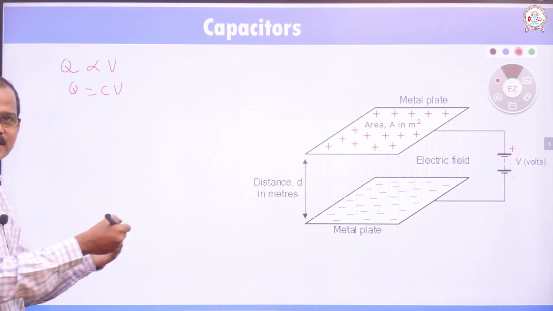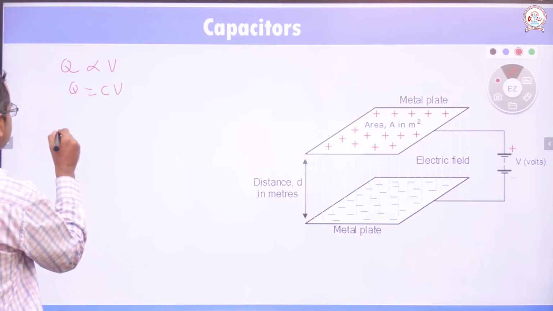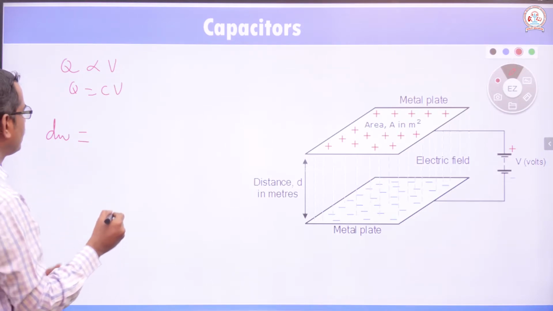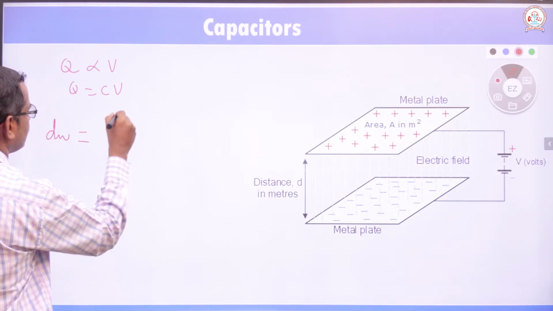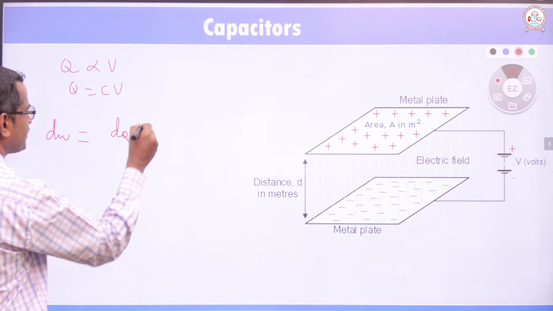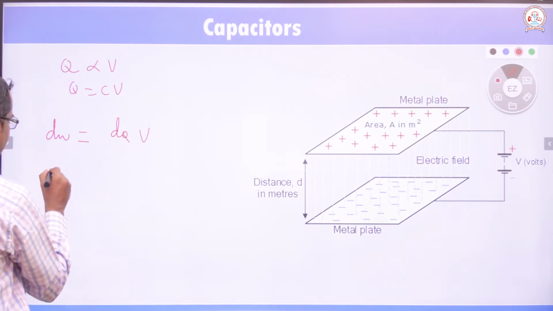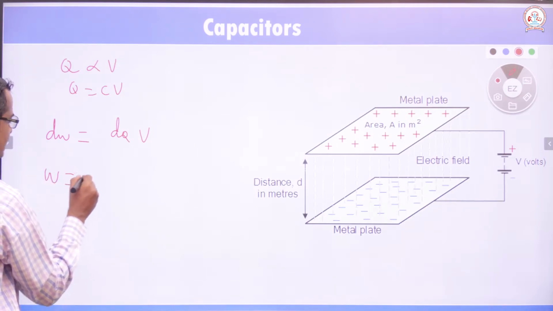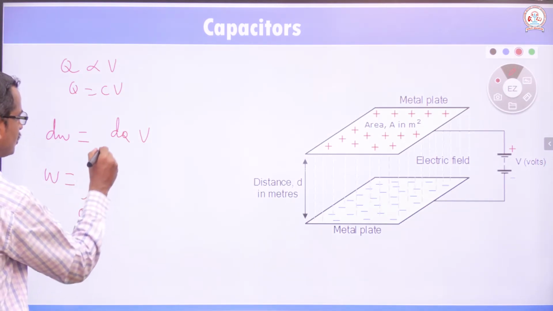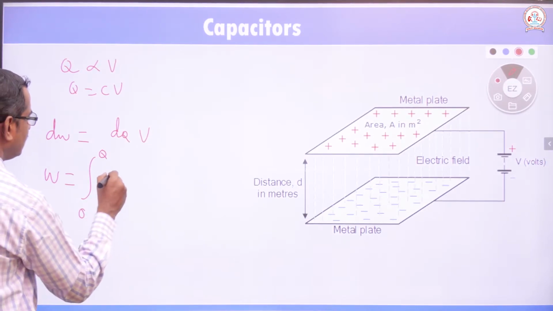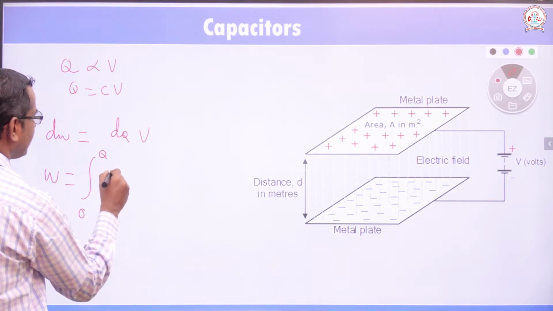In charging a capacitor, if dW is the partial work done in charging a small amount of charge dQ, where the potential difference is V, then we can write the total work done in charging the capacitor from 0 to Q. Initially there were no charges, up to the maximum amount of charge.